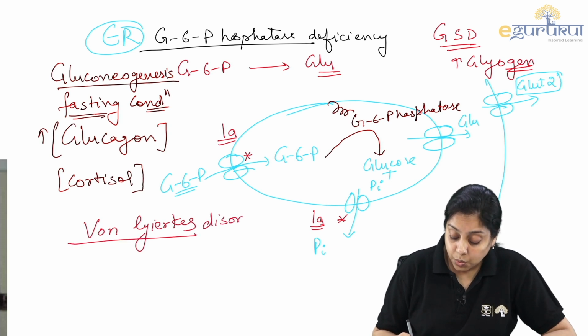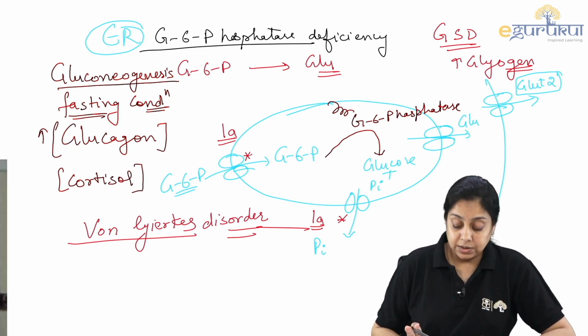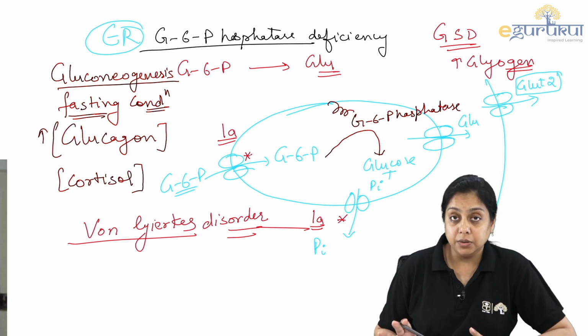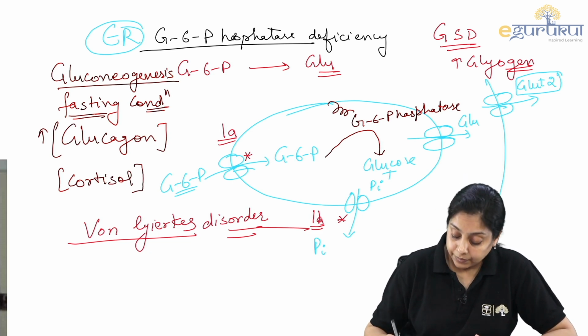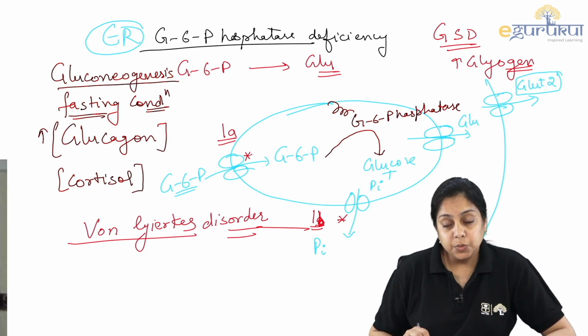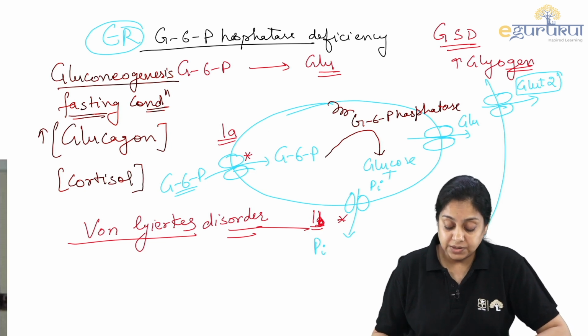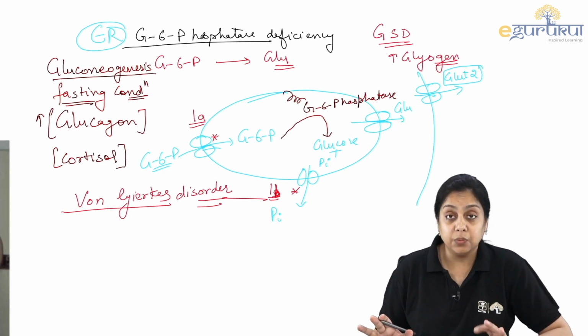They ask you questions in various ways based upon just this glucose 6-phosphatase enzyme, right? So type 1A, type 1B, not 2B but 1B, right? If the transporter is defective, right? So this is one piece of information I wanted to give you.